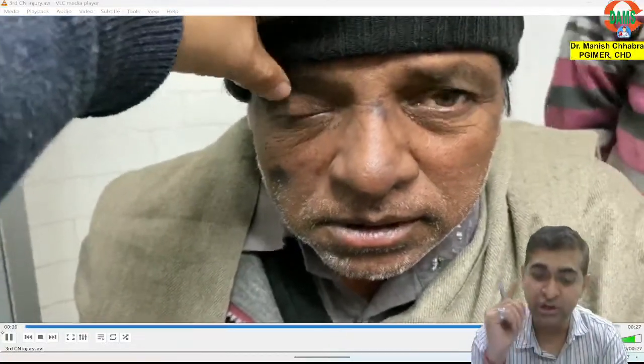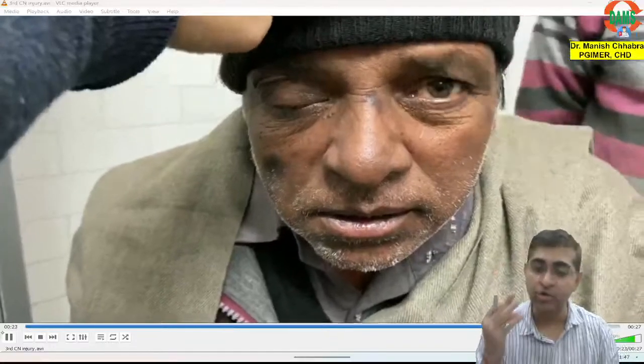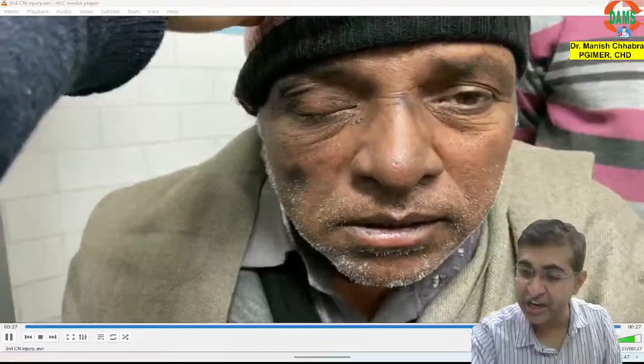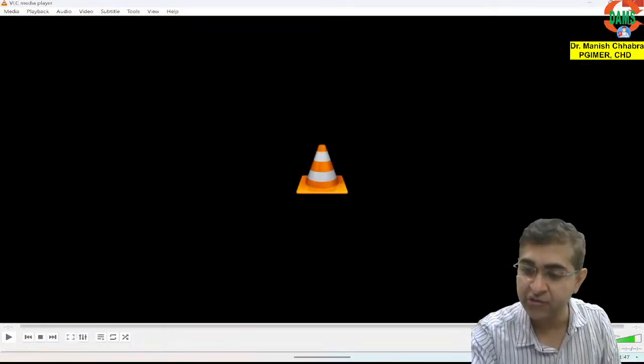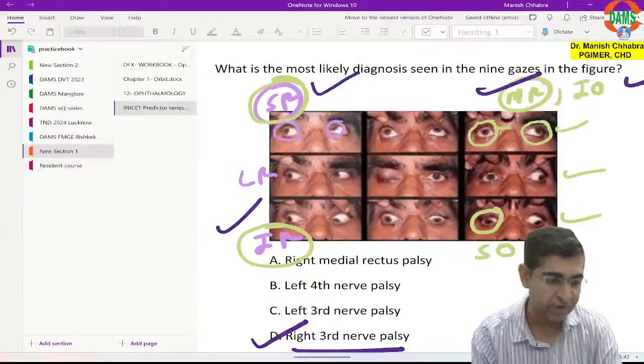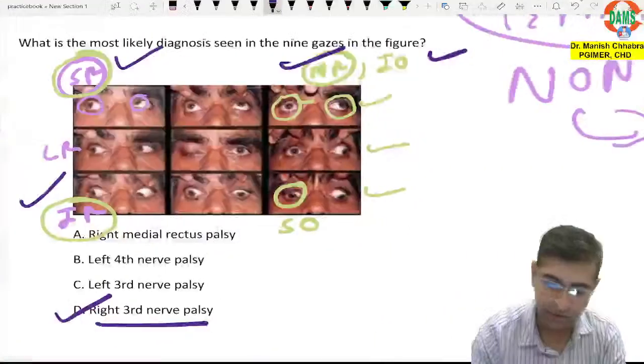So the position of the eyeball is down and out, and you can also see that there is ptosis. So this is again a third cranial nerve palsy. This is your third cranial nerve palsy. I hope you have understood. Very good, Dr. Subha. Very good, very good.